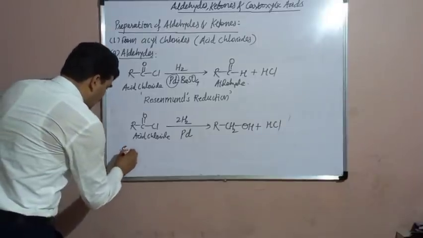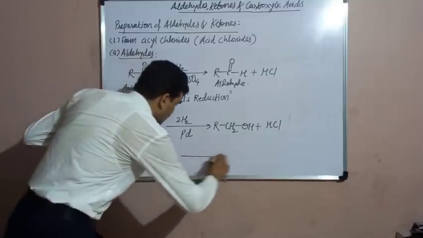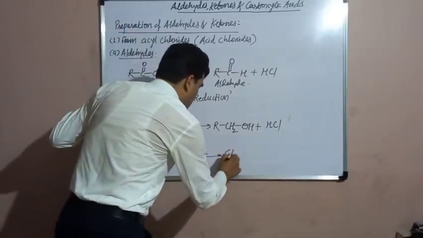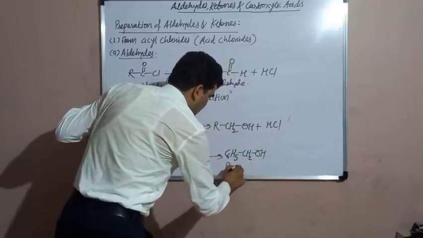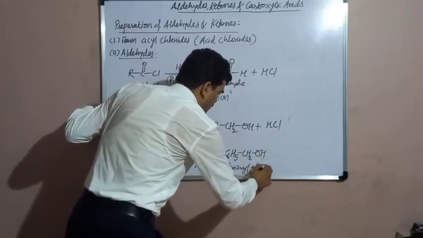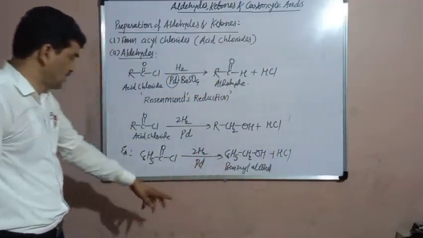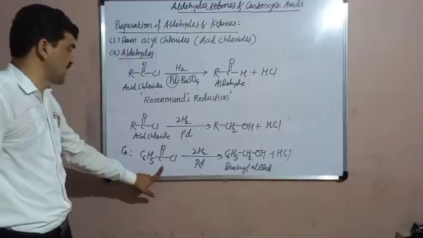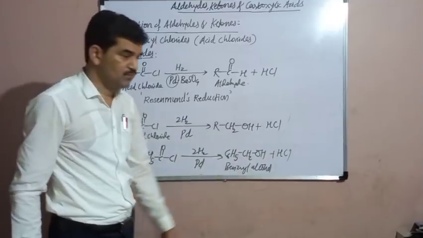For example, here benzoyl chloride, C6H5 C double bond OCl, is reduced by hydrogen in presence of palladium, then there is a formation of C6H5CH2OH. This is benzyl alcohol. Benzyl alcohol is obtained instead of benzaldehyde. But if the same reaction is carried out by using palladium BaSO4, then there is a formation of benzaldehyde.